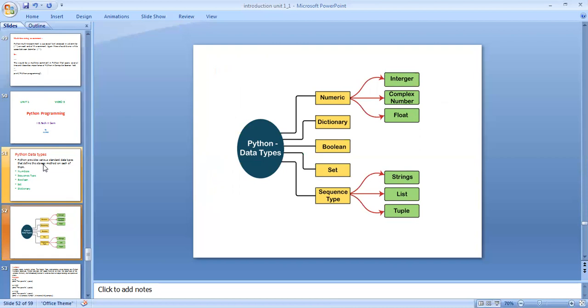Numbers data types can be divided into 3 types: integer data type, complex number data type, float data type. And the sequence data type can also be divided into 3 types: one is string, another is list, and tuple. These are the Python data types.